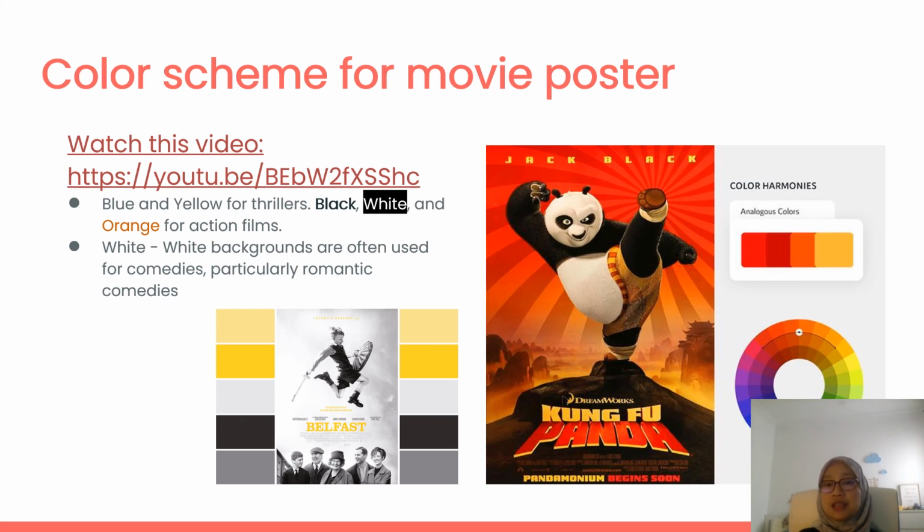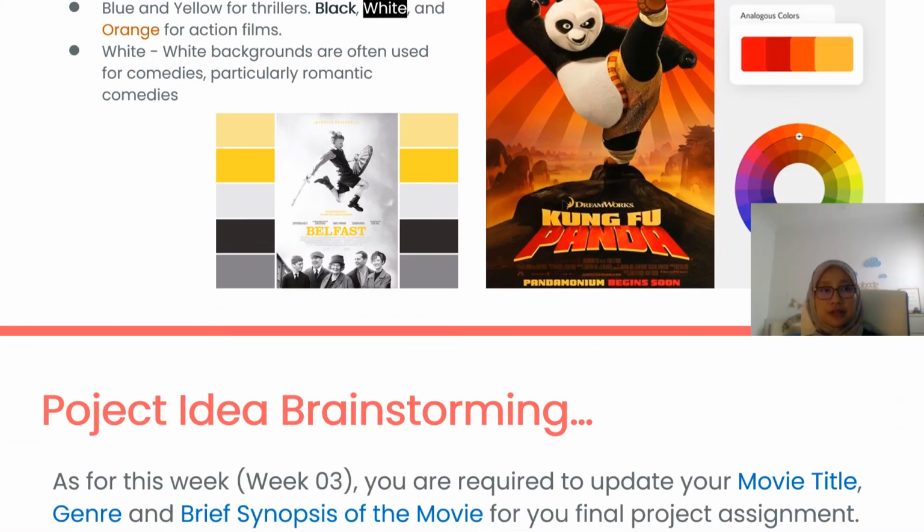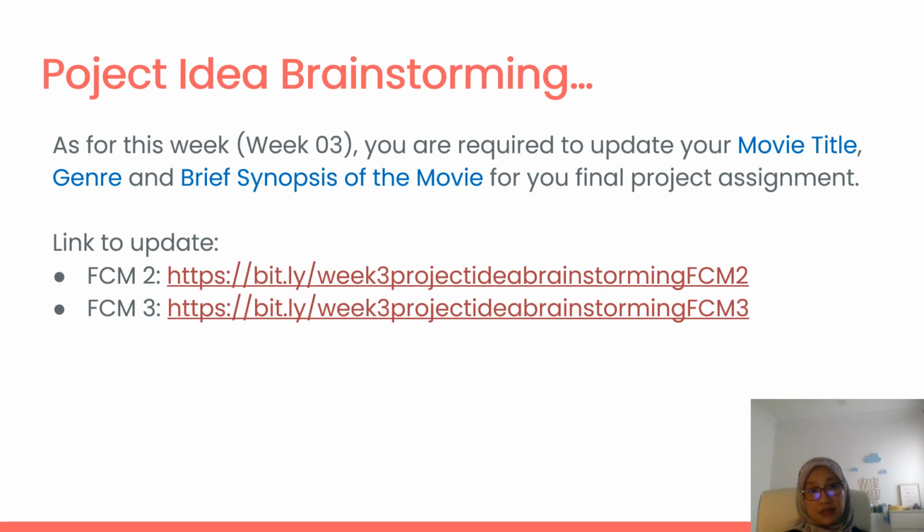You can see here this Kung Fu Panda. It used analogous colors, which is a combination of orange, blue, reds, and yellow colors. So that is how you should come up with your movie poster design. You should plan what color scheme you want to use for your movie poster. All right, so please have a look at the video link given. I think this is the last part of the slide.